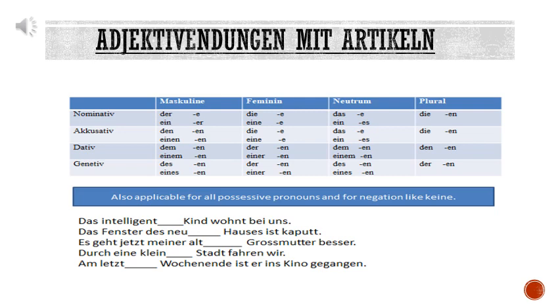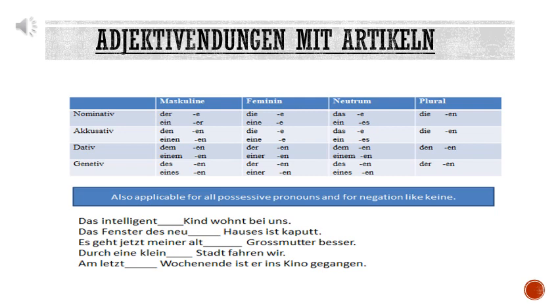Klar? Jetzt Beispiel 3. Es geht jetzt meiner alt blank Großmutter besser. Here once again the first rule: is there any noun after the blank? Yes, there is a noun, Großmutter. So we will put an ending. Then the second thing: is there any article before the adjective? Meiner is used.